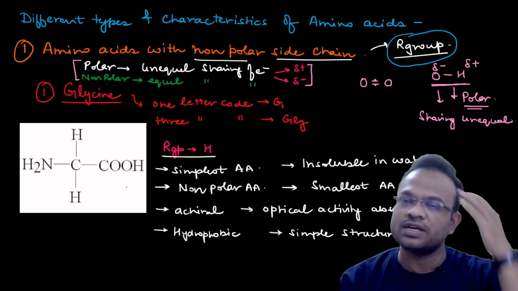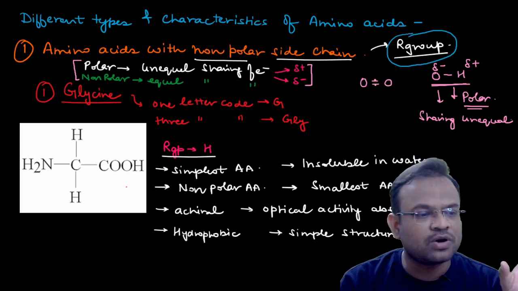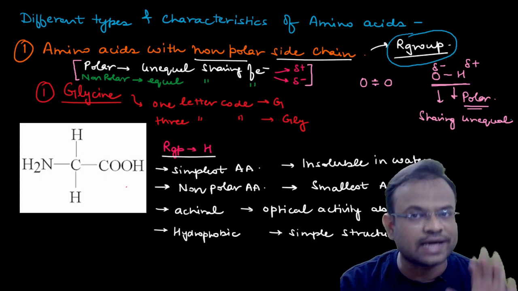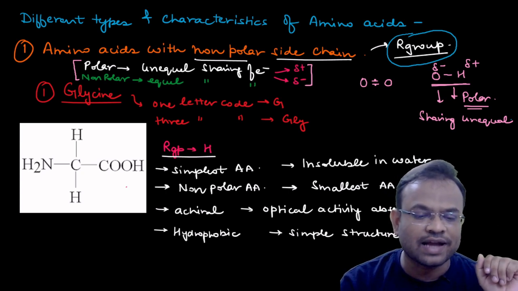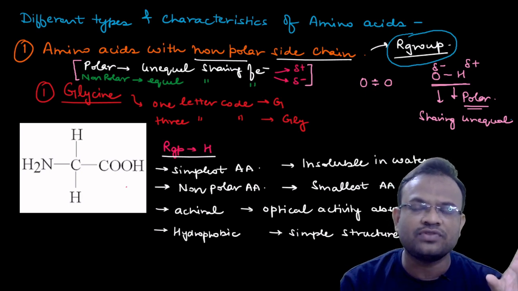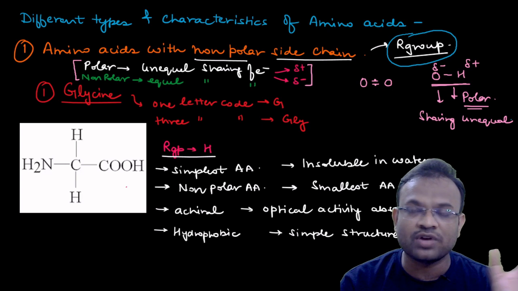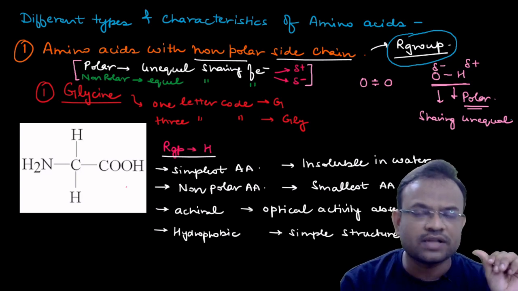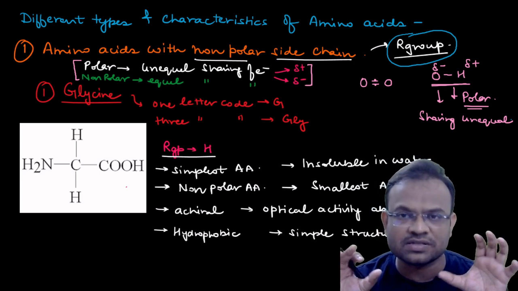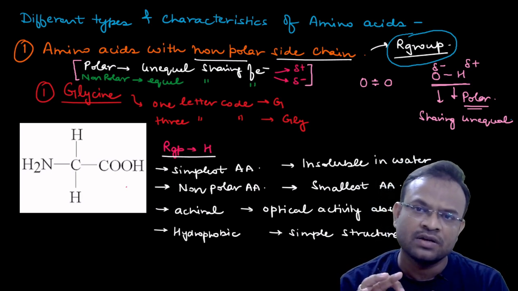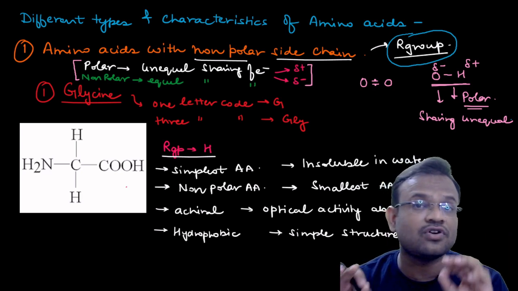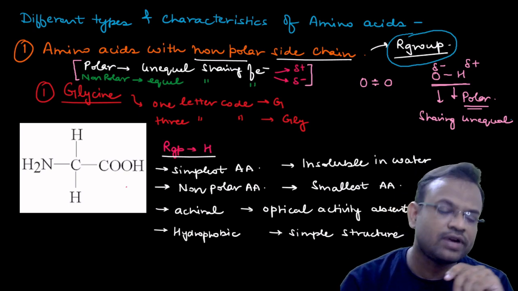Now, since in this lecture we would be talking about the non-polar amino acids, or the amino acids that have non-polar side chains, let us start with glycine. Glycine is the first member of the non-polar side chain amino acid family. In this lecture I would be talking about all the significant features of glycine. Just listen to me carefully and you would be thorough with all the significant features of all amino acids. Now let us start with glycine.